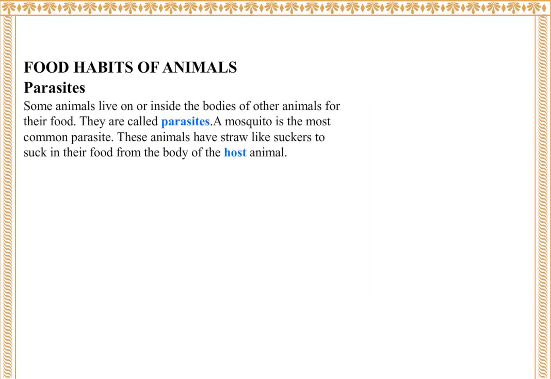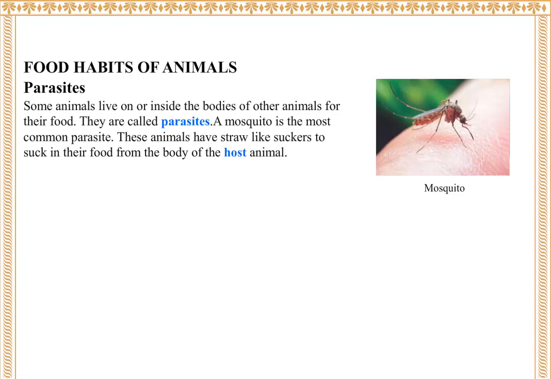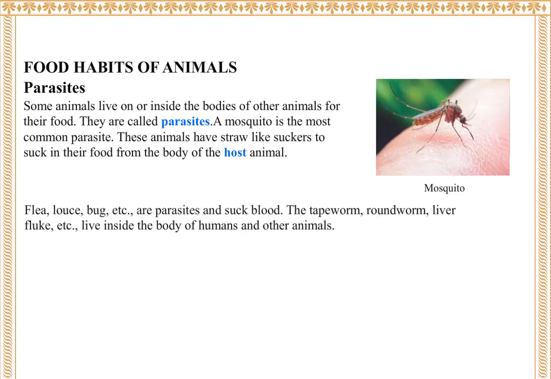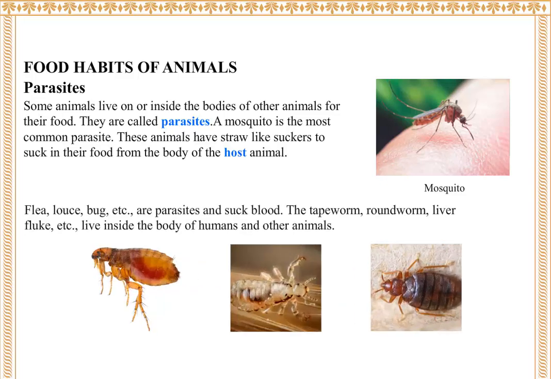Some animals live on or inside the bodies of other animals for their food. They are called parasites. A mosquito is the most common parasite. These animals have straw-like suckers to suck in their food from the body of the host animal. Mosquito. Flea, louse, bug, etc.